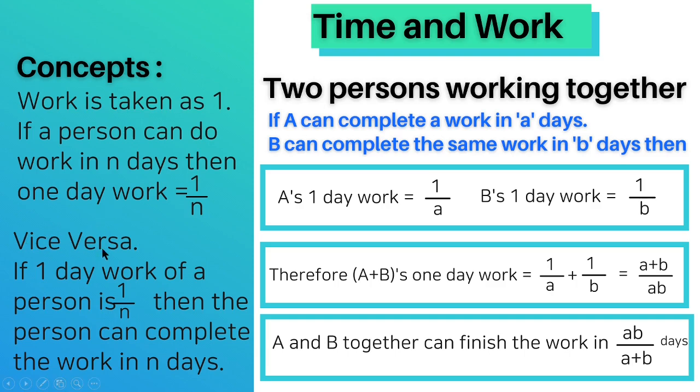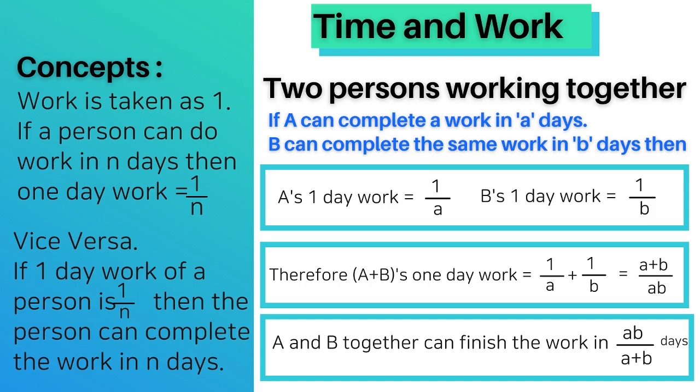And vice versa, if 1 day work of a person is 1 upon n, then the person can complete the whole work in n days. If somebody is doing half of the work in 1 day, then he will be able to complete the complete work in 2 days. If the person is able to do 1/5 of the work in 1 day, then he will be able to complete the complete work in 5 days. So these are the basic concepts of it.